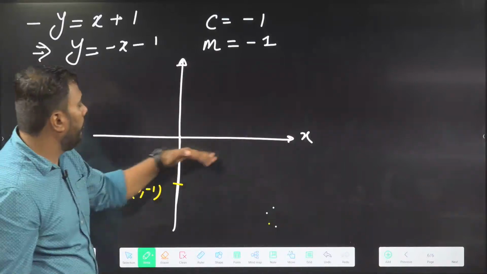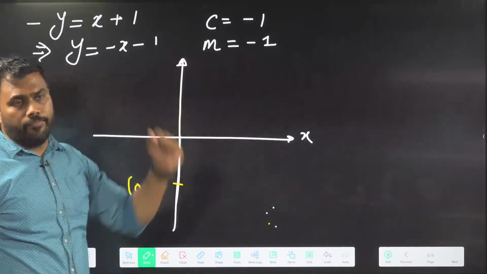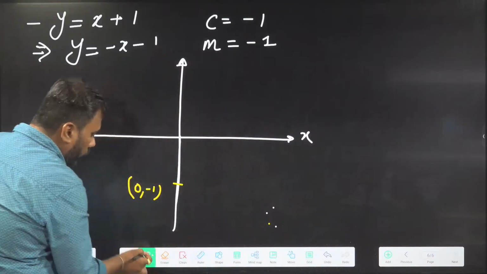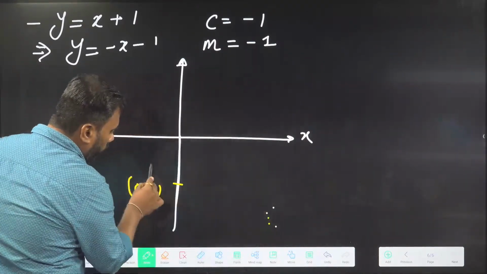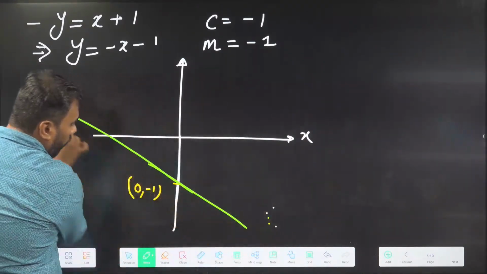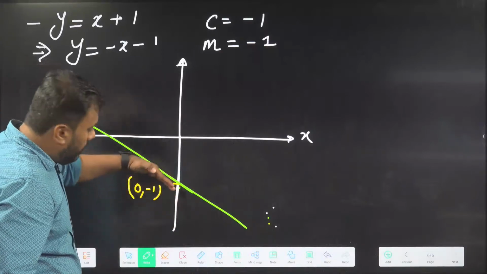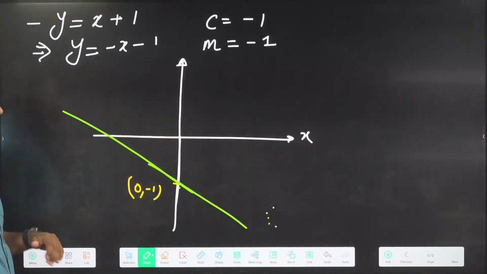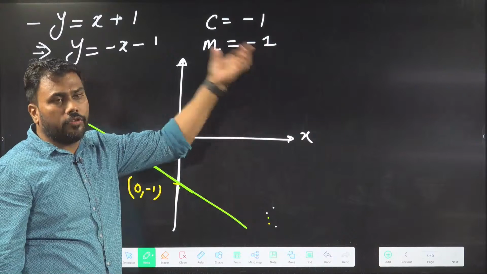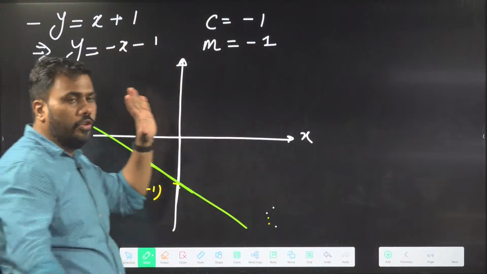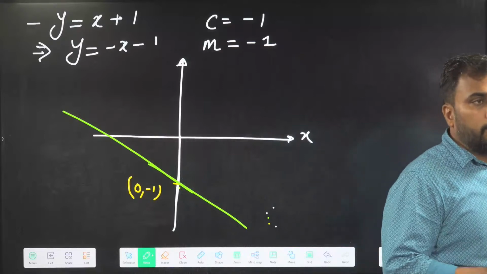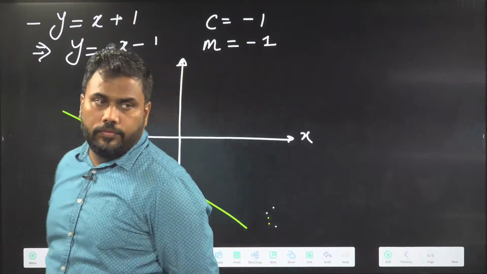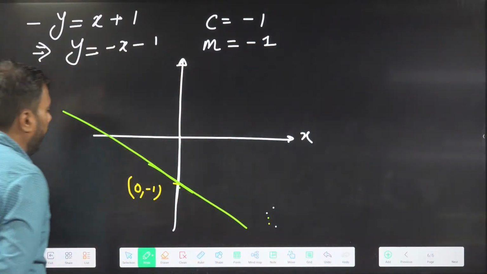Going up or going down is decided by m. What is the slope? Positive or negative? Negative. It means the line should go down. Slope negative means the line should go down. So the line should go down like this, starting from here. So this should be the line. It is going down because the slope is negative. Understood? Is this clear? Yes, sir. Okay, very good.